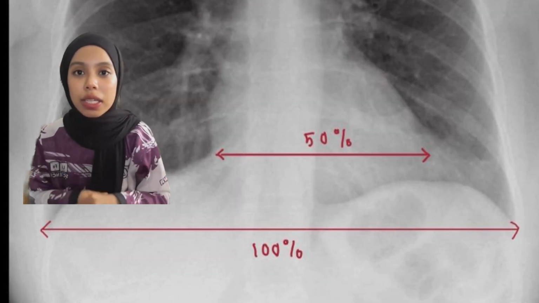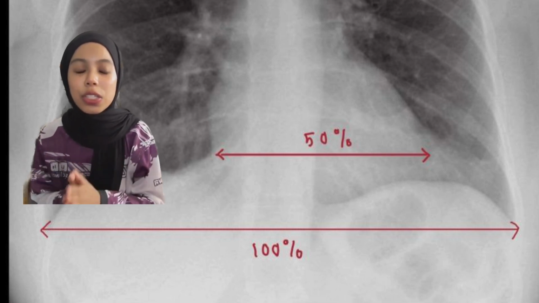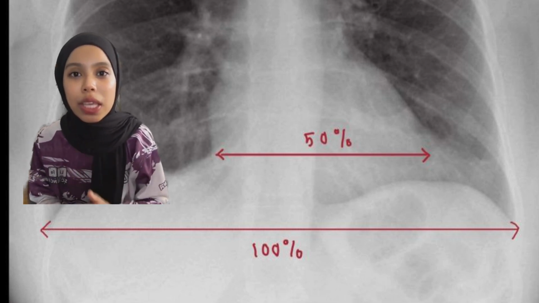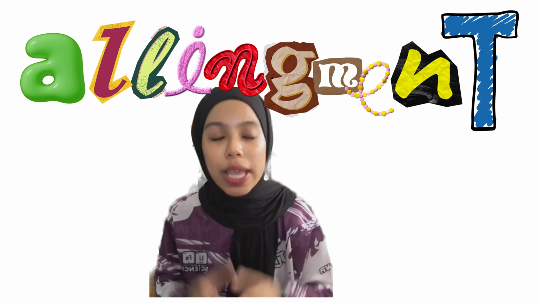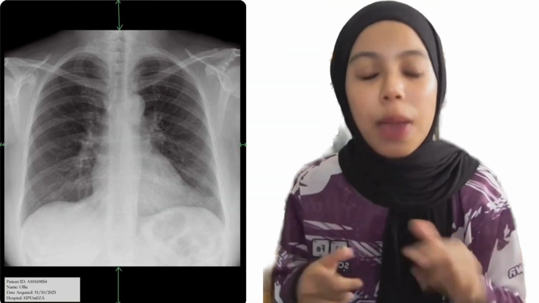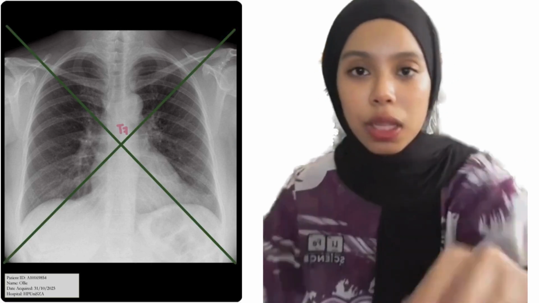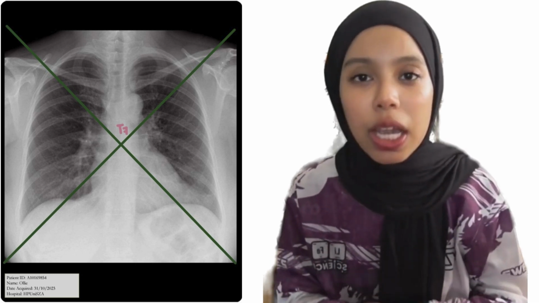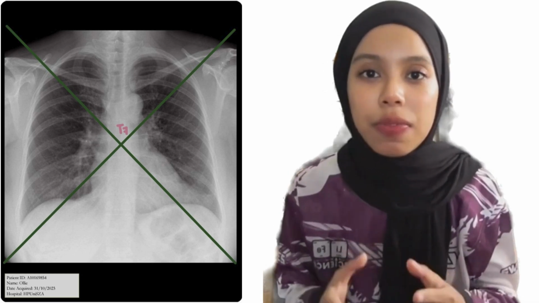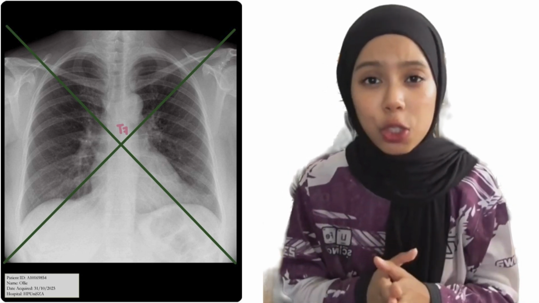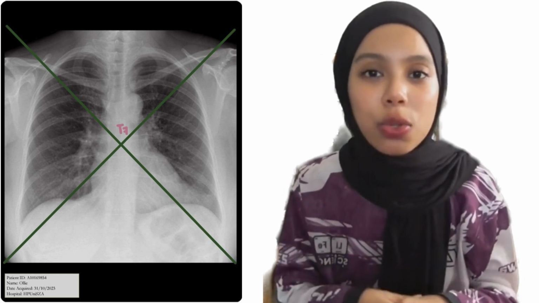The heart shadow is not enlarged because the cardiothoracic ratio is clearly well within the limit of 50%. The alignment between the X-ray tube and IR is correct because the collimation of the 4 sides is at equal distance. For X-ray tube and part, the alignment is not correct because it's not centered to T7. Therefore, adjust the X-ray tube superiorly until the center of collimation is centered to T7.